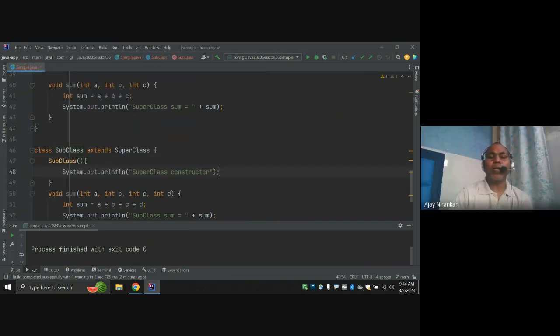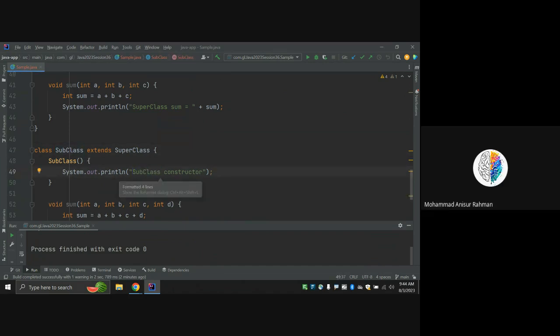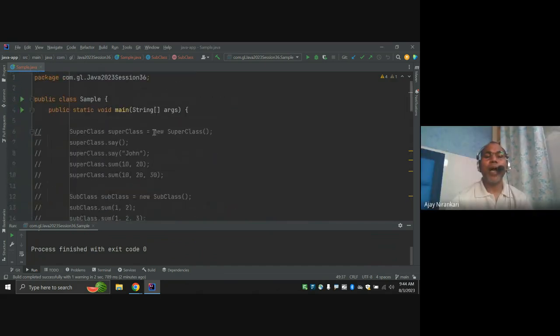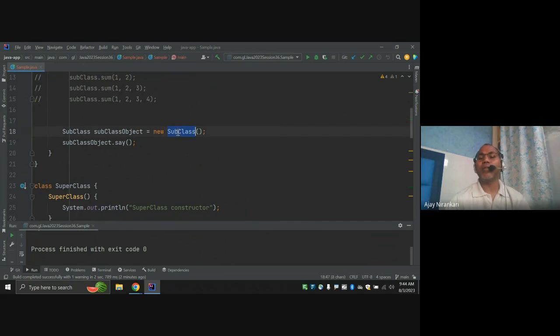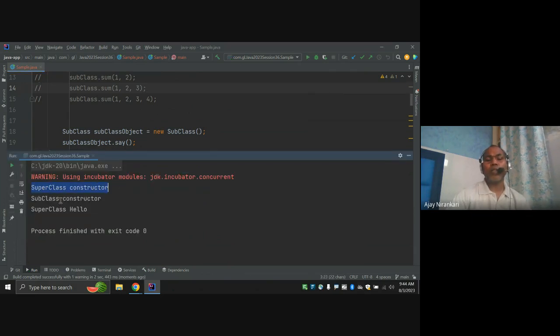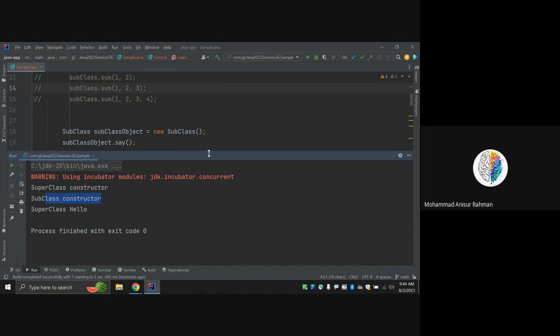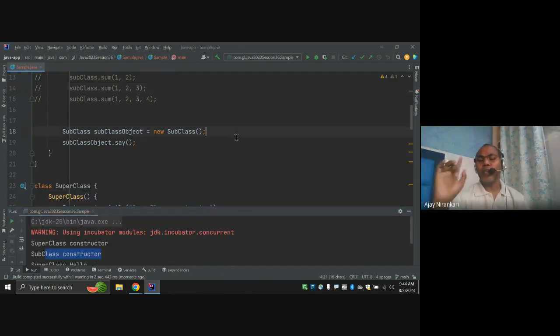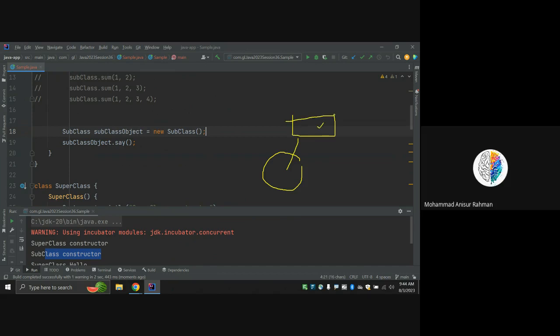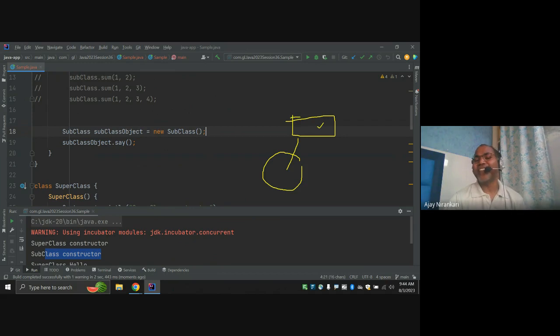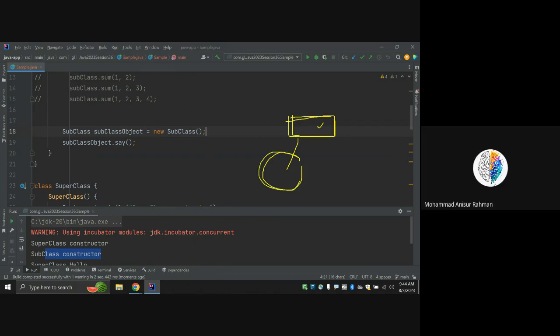In the last class I explained that whenever any child object is created, notice here I am creating only one object of the subclass. Whenever you run it, it will first invoke the superclass constructor, then the subclass constructor. In reality as well, if one child is born, the parent must exist first, right? First the parent, then the child.